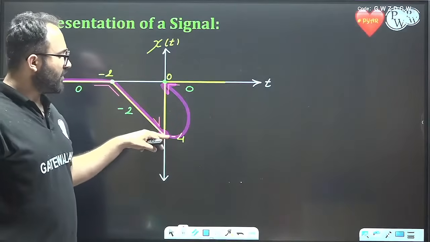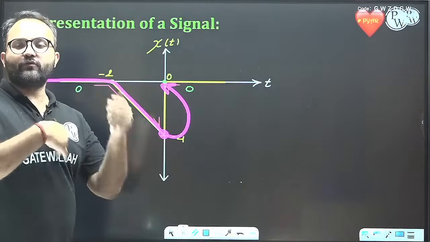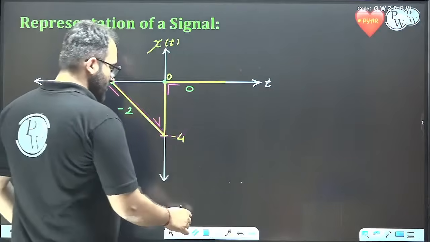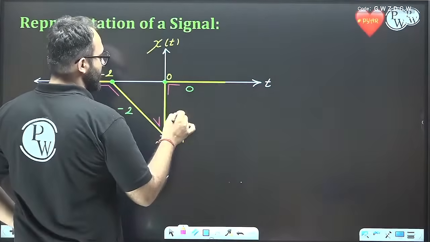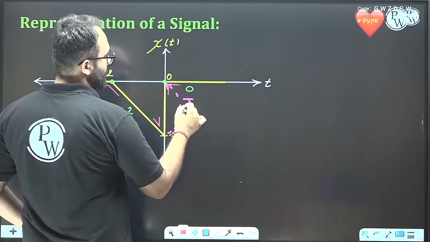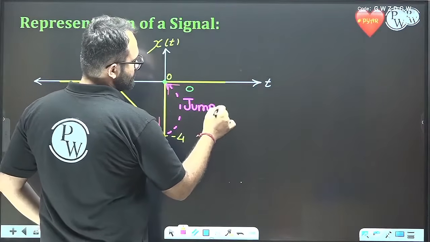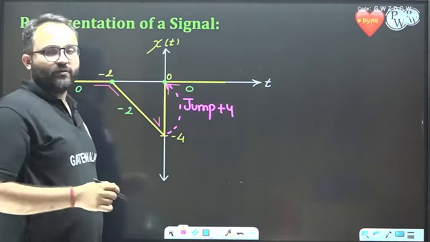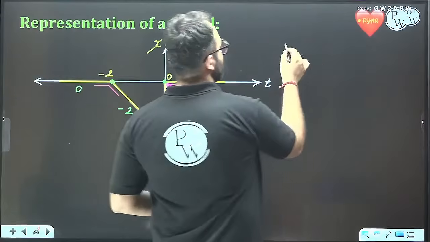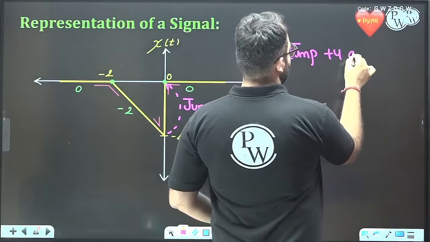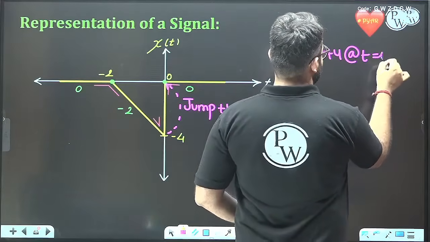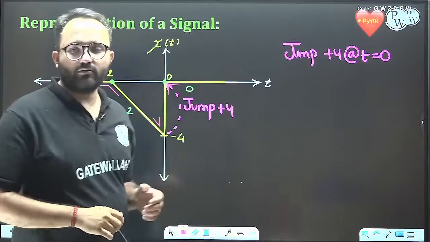We are moving from minus 4 to 0, so we are moving upwards. So we have a jump of plus 4 at t equal to 0. We have the location and we have the amount of jump.